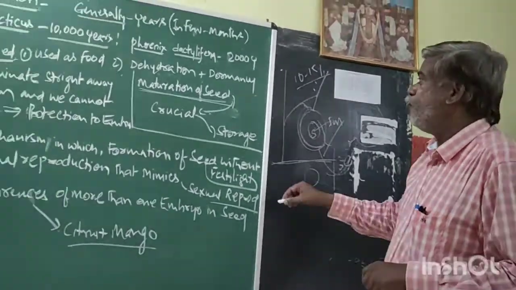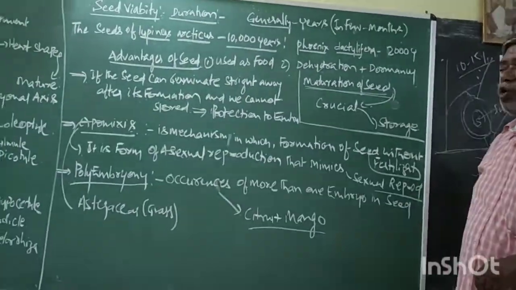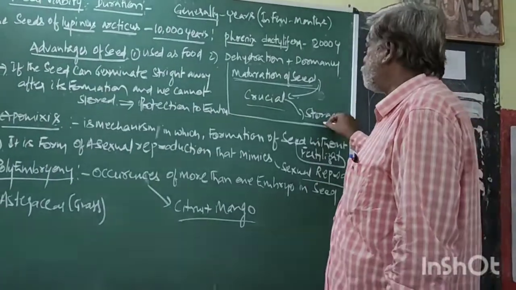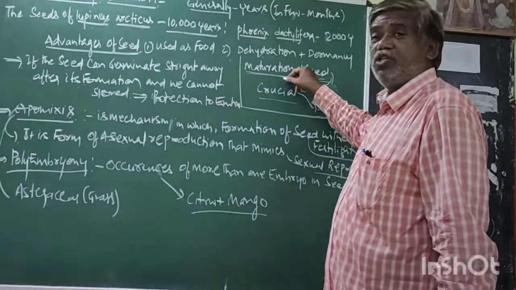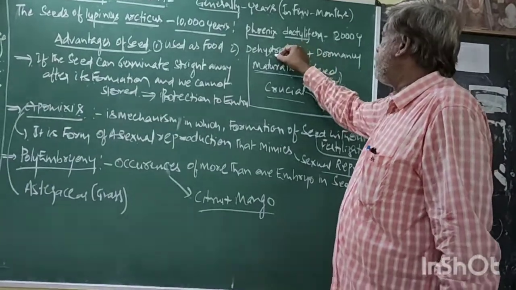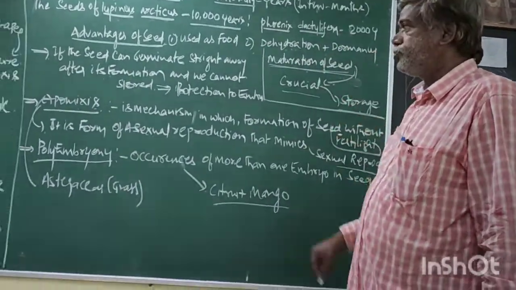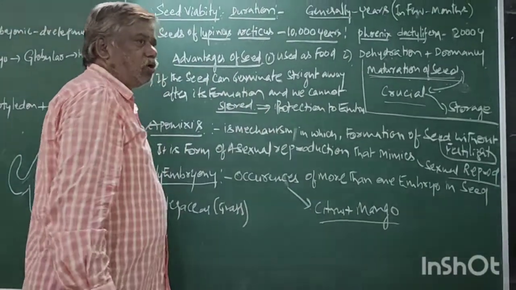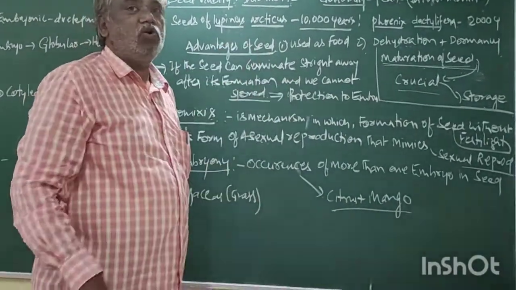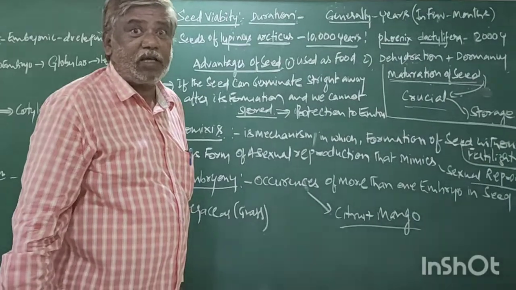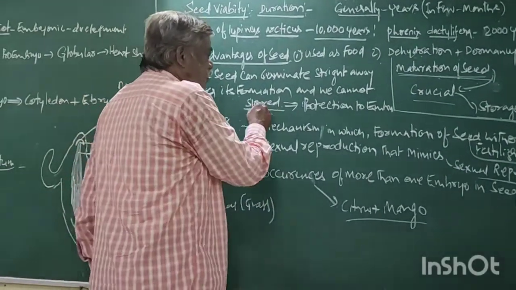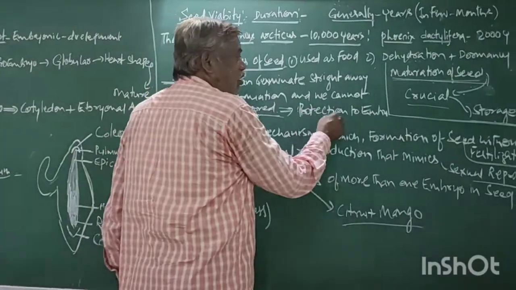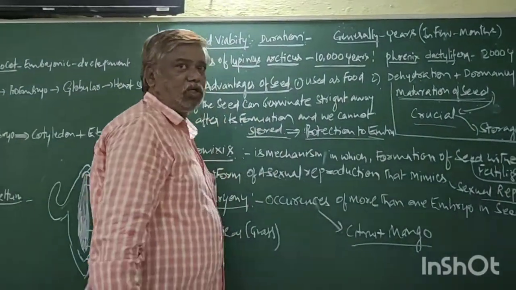Due to this, we can store it. So the crucial steps during maturation of the seed are dehydration and dormancy. Now, what is this? The seed contains a coat, testa and tegmen. Due to the presence of the seed coat, the internal embryo is protected.